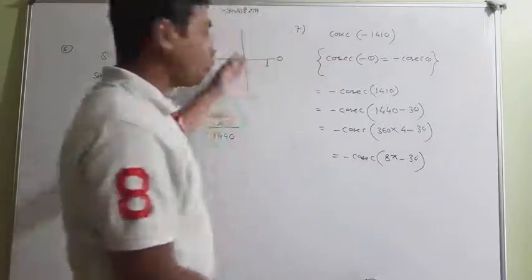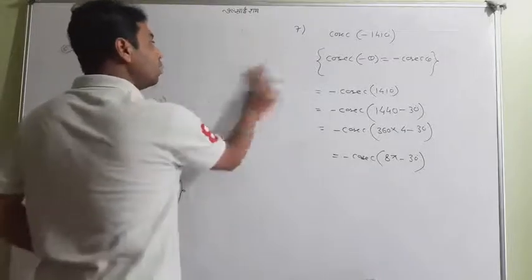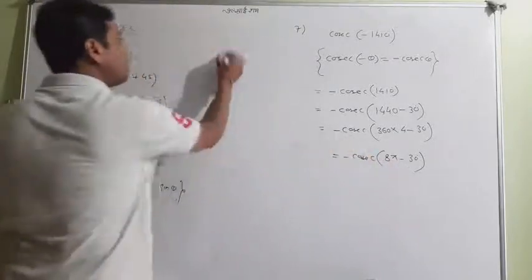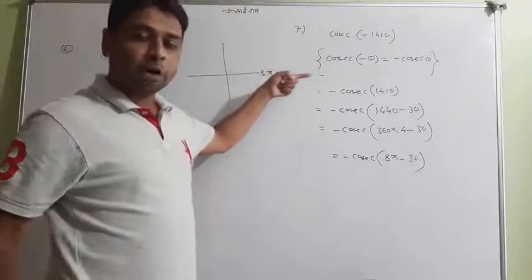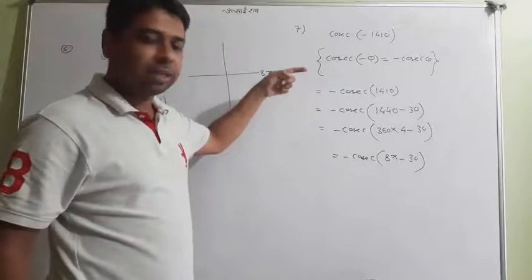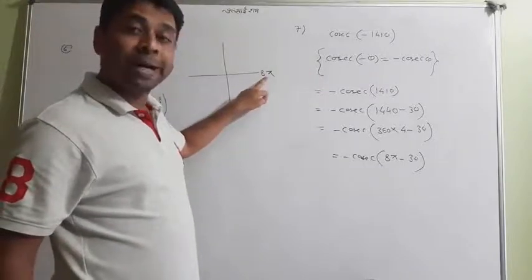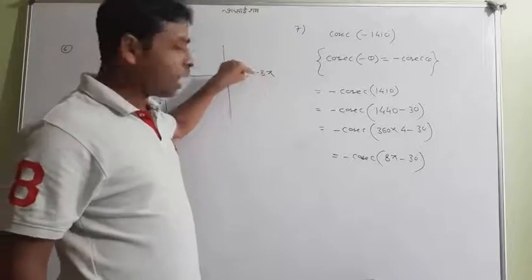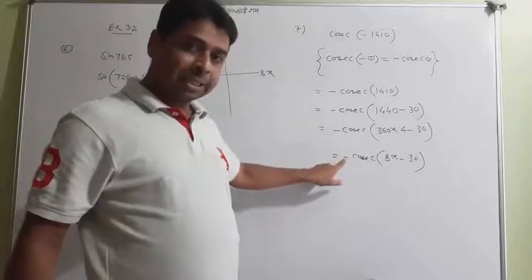Now you can go to the quadrant. Where is the 8 pi? Look at the thing: this particular horizontal line on the right side, we have all the even multiples of pi angles. 6 pi, 4 pi, 8 pi are here. So here is the 8 pi, and it has a minus sign.